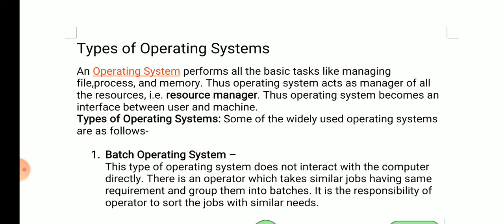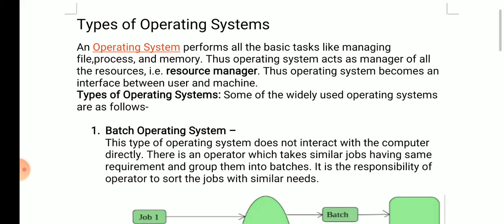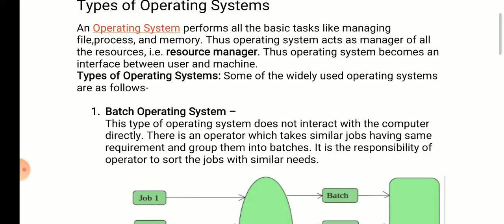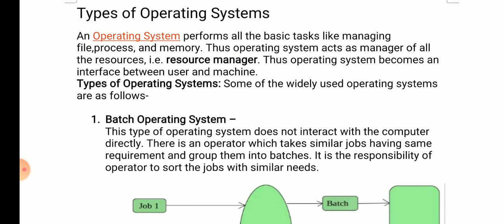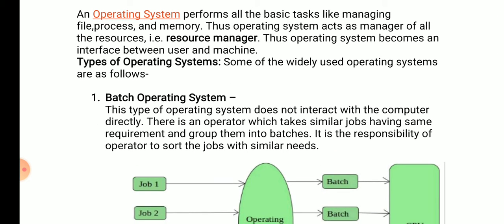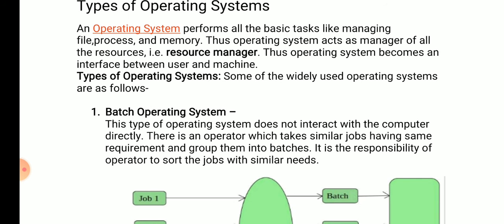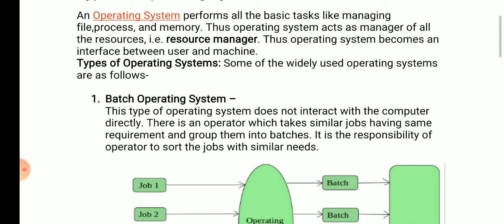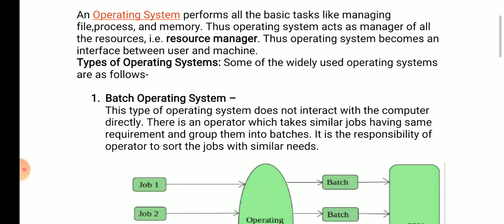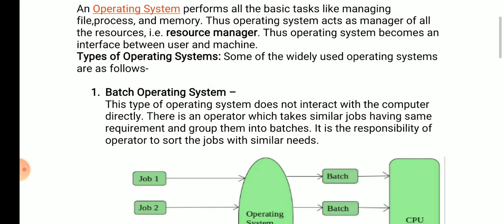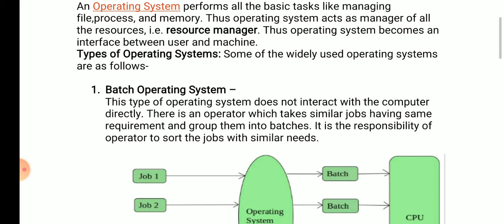So dear students, today we are covering various types of operating systems. Our first type of operating system is the batch operating system. Now, what is a batch operating system? To understand the concept, dear students, please remember, in a batch operating system there is no direct interaction between user and computer system.